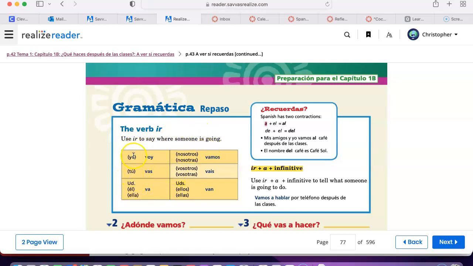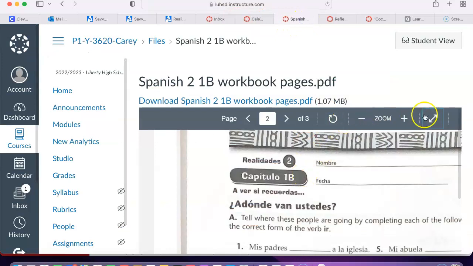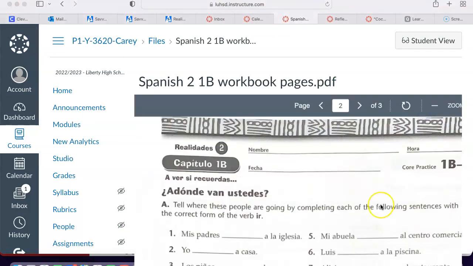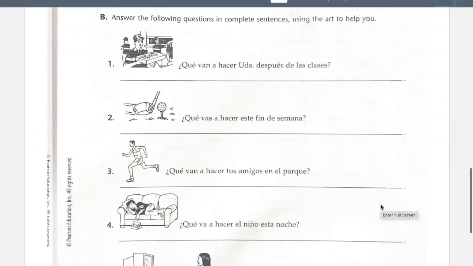And then determine if it's first, second, or third person. Talking about you, talking to someone, or talking about someone or a group of people. All right, so that's page 17, the top part of page 17. The bottom part of page 17 is asking you to write complete sentences to answer these questions about what these people are going to do.